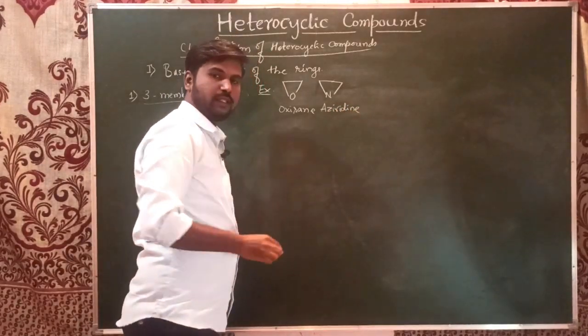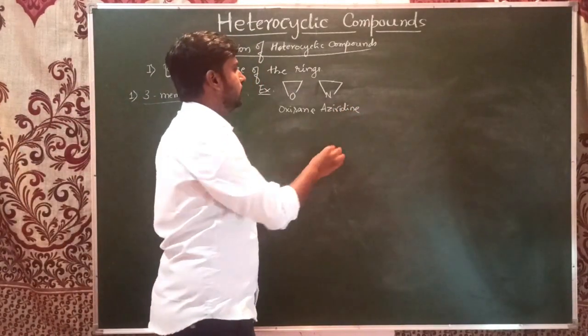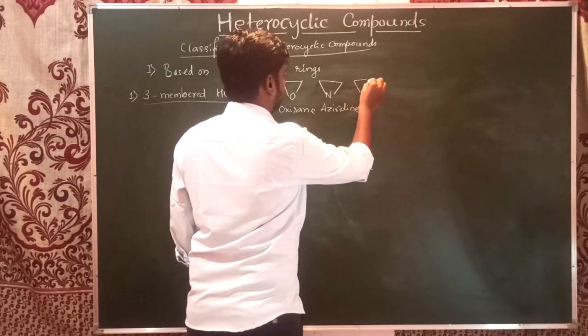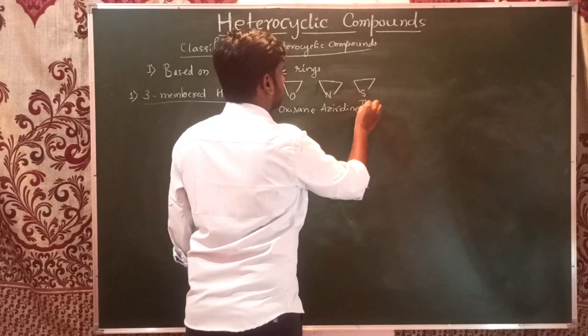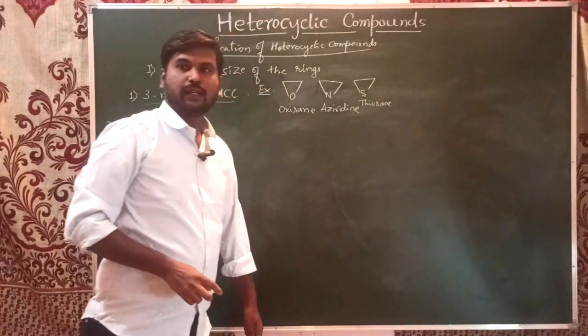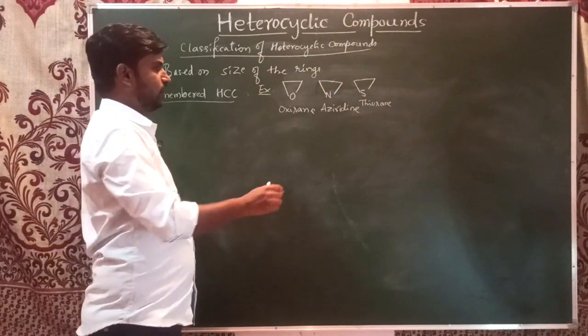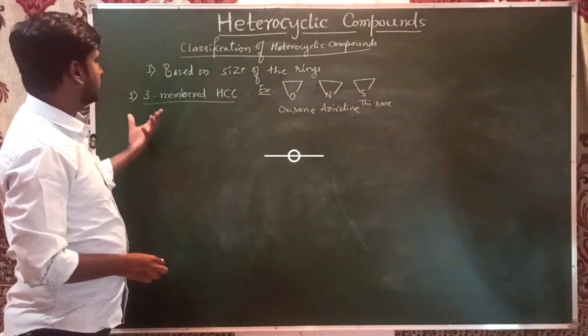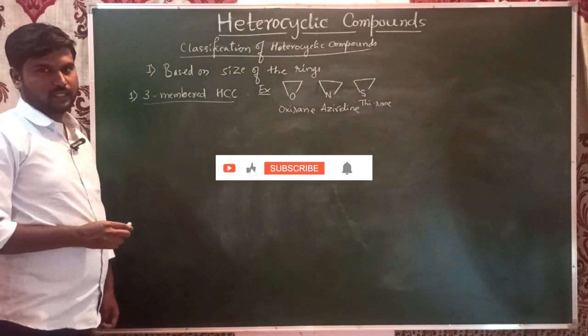Aziridine. The same way, we can also have sulfur. This is thiirane. Thiirane, not thiorane. Okay. So these are three-membered heterocyclic compounds.